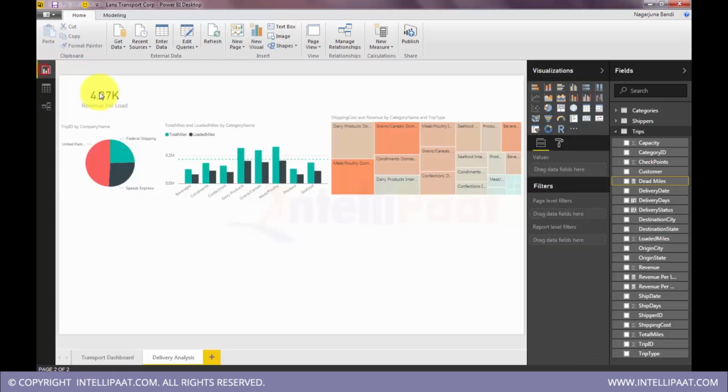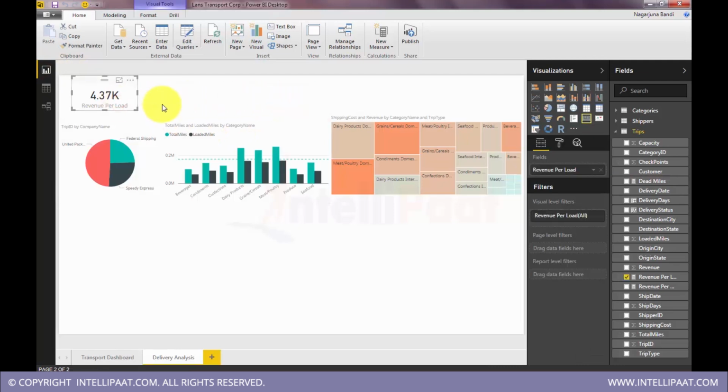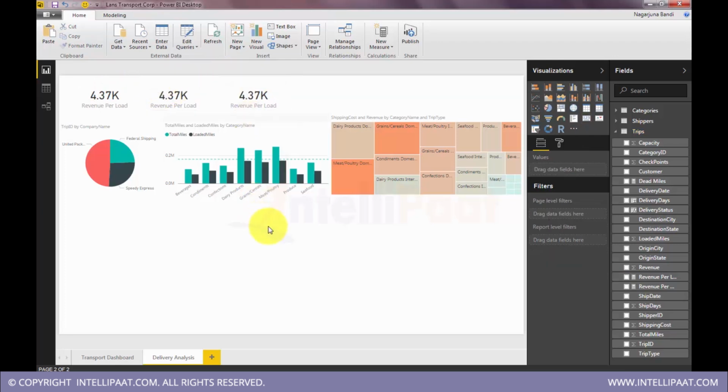Let's go and put them here. So just copy this, paste, paste, created 2 copies of this KPI. It's a card actually, it's a data card. So as you can see, this is a card. So the first one is showing revenue per load. So second one, let's put,